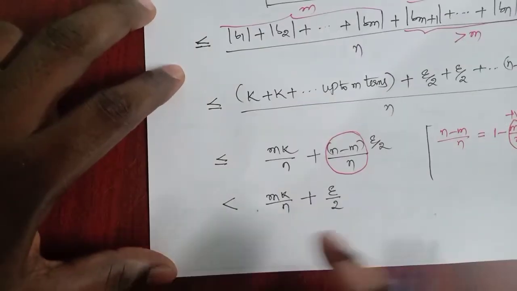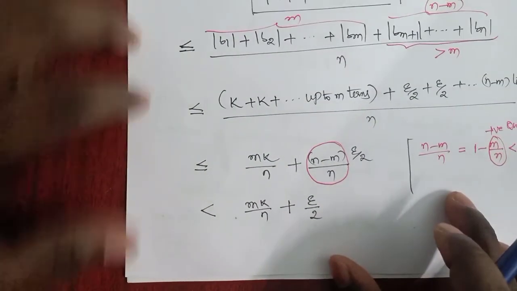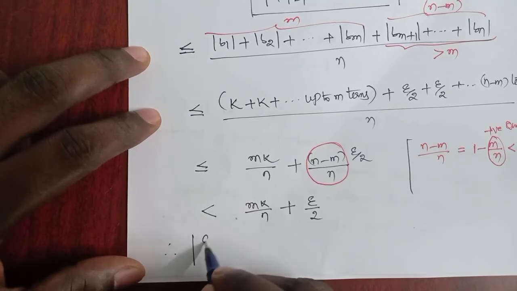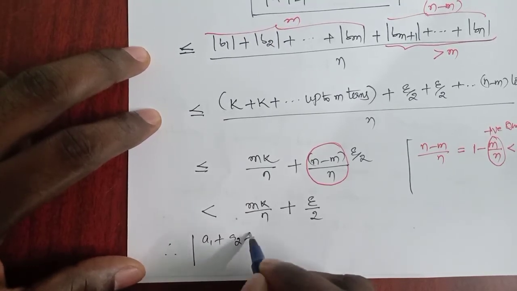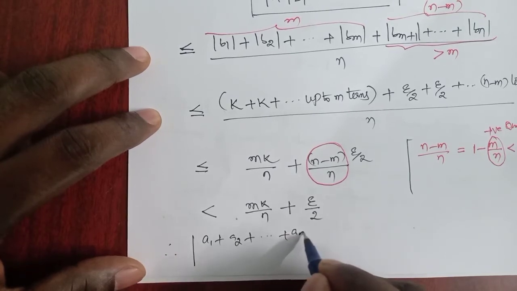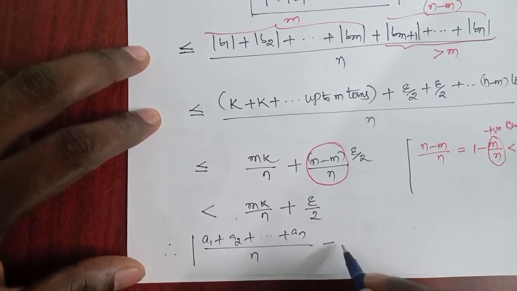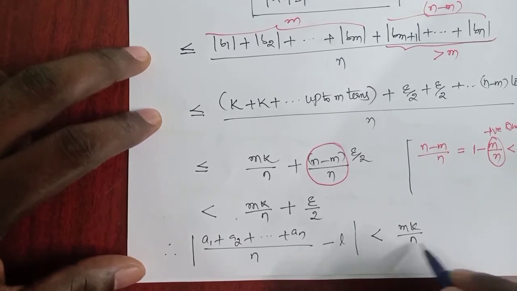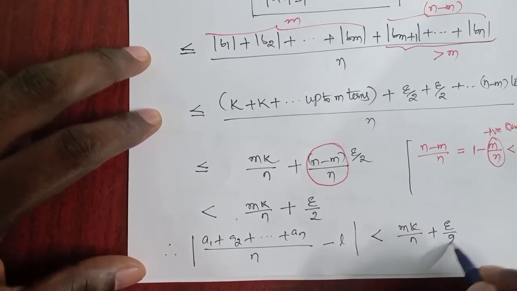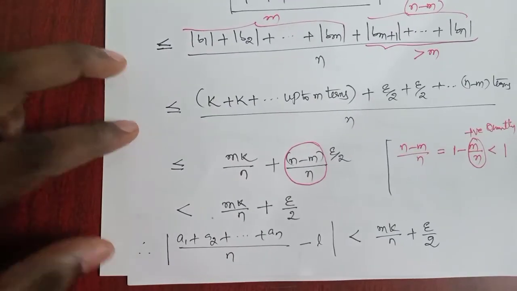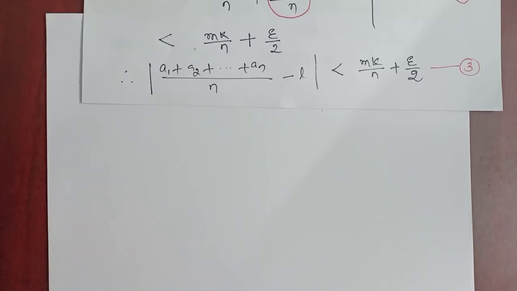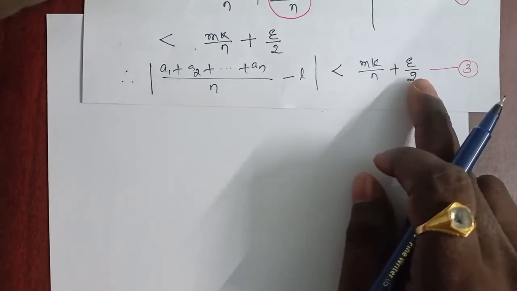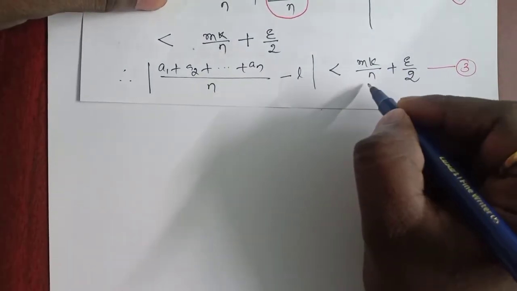So finally what do we get? Therefore, modulus of a1 plus a2 plus and so on an by n minus l is less than mk by n plus epsilon by 2. See, we have mk by n.